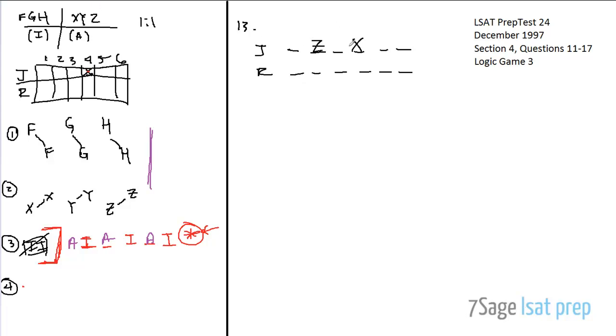X and Z are both advanced textbooks, which means that Rosenberg has to evaluate them before Juarez does. And Rosenberg has a very strict sort of pattern that he must follow, right? So here's the deal. Z is evaluated by Juarez in week 2, which means that it has to be evaluated by Rosenberg in week 1, right? And then X is evaluated in week 4 by Juarez, which means that it must be evaluated in week 3 by Rosenberg. There's no way around this, right?